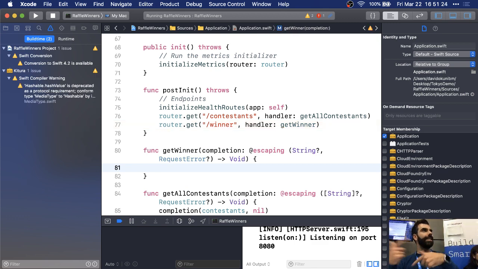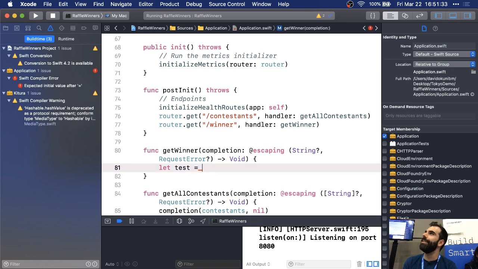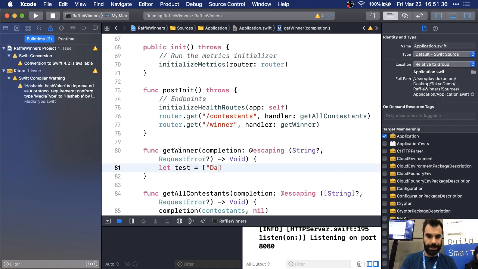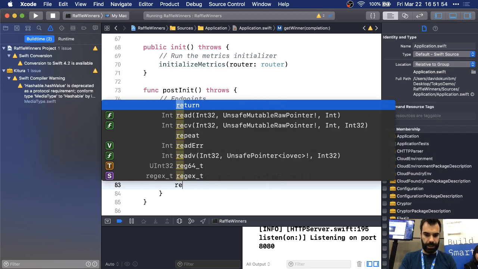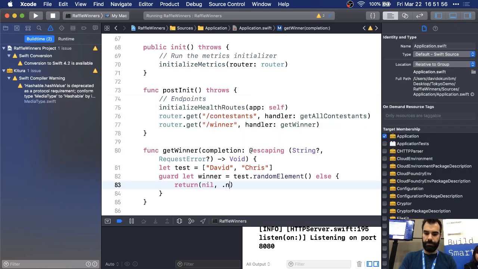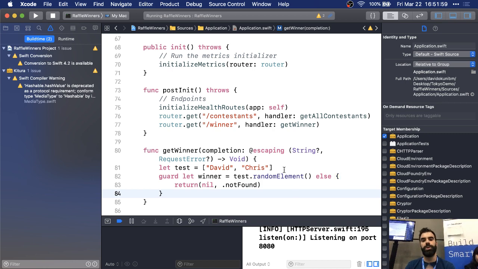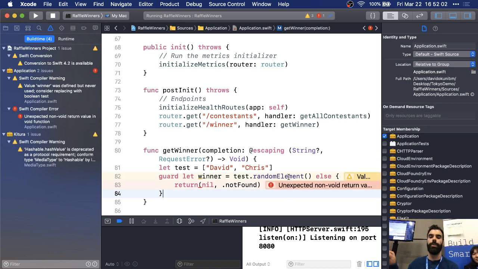Now just to test this, we're not gonna test this on the actual array of potential winners and contestants. So I'm gonna say, let tests equal, let's see, Chris, how about you and I see who's gonna win a book? So we're gonna say David or Chris. And then I'm gonna say guard let winner equals tests.randomElement, else return nil and not found. What we're doing is, because randomElement's failable, we're gonna guard against that possibility, and return nil.